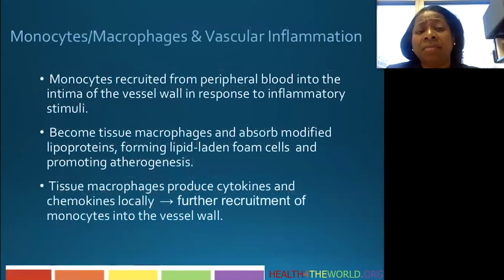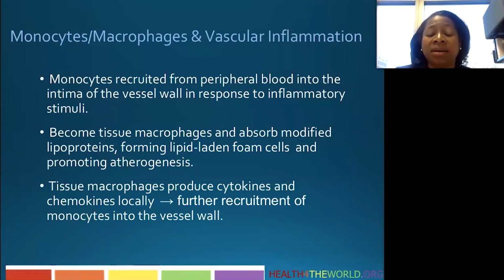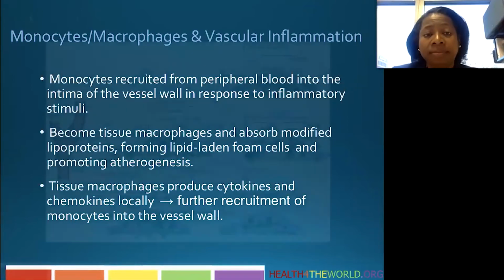To focus just for a minute on monocytes and macrophages, we're realizing increasingly that these cells play a big role in vascular inflammation in people with HIV. The monocytes are recruited from the peripheral blood into the intima of the vessel wall in response to inflammatory stimuli, including cytokines and chemokines. They become tissue macrophages. They absorb modified cholesterol, forming these lipid-laden foam cells that we know are involved in atherosclerotic plaque formation. The tissue macrophages also produce cytokines and chemokines locally. So once they're in there, they're part of the foamy cells. They continue to produce these cytokines and chemokines that recruit more and more monocytes into the vessel wall.